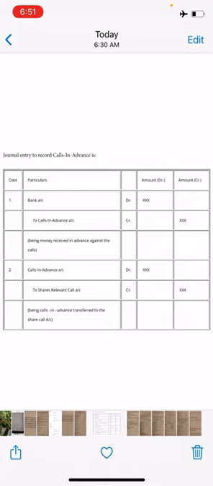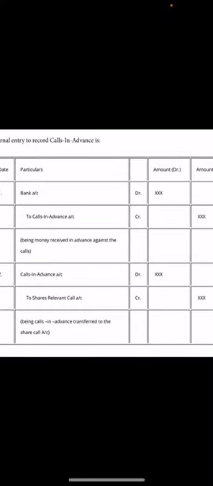So we will see the journal entries for call in advance. Whenever a company is receiving call in advance, the journal entry is bank account debited to call in advance account. Now on the due date of the call, the amount of call in advance is adjusted by the following entry: call in advance account debited to particular call account. For example, if first call is paid in advance, then to first call account. If second call is paid in advance, then call in advance account debited to second call account.